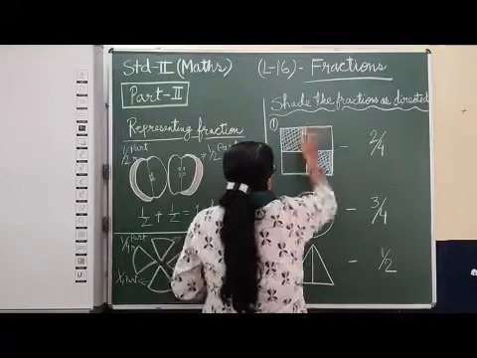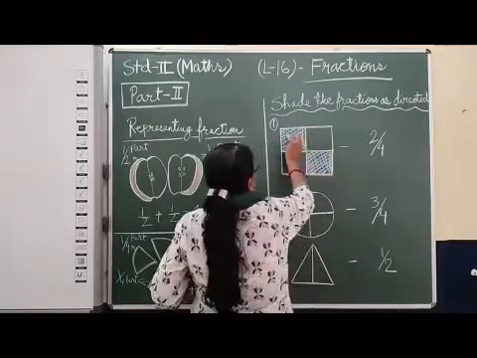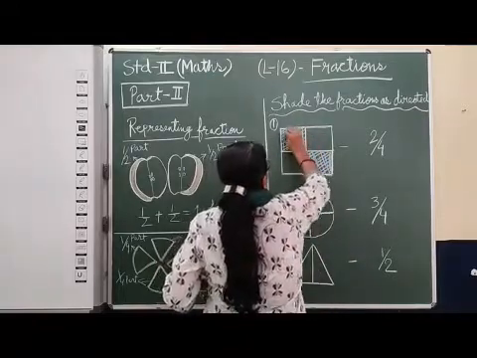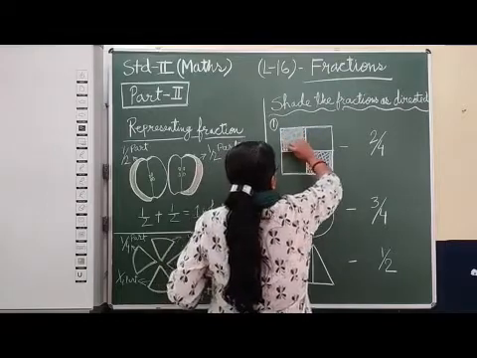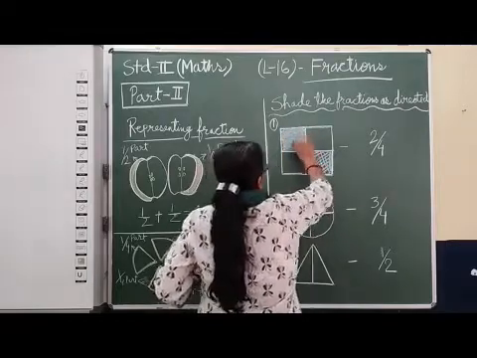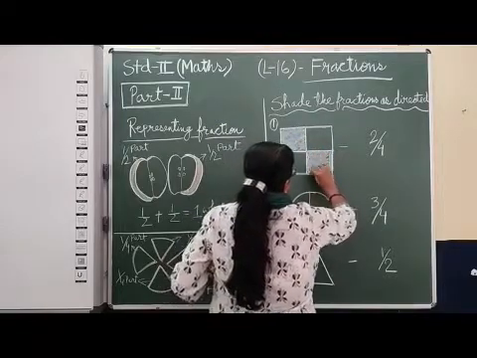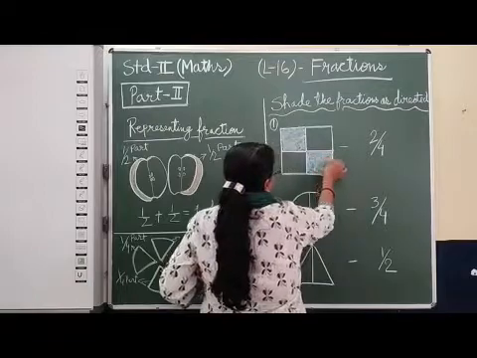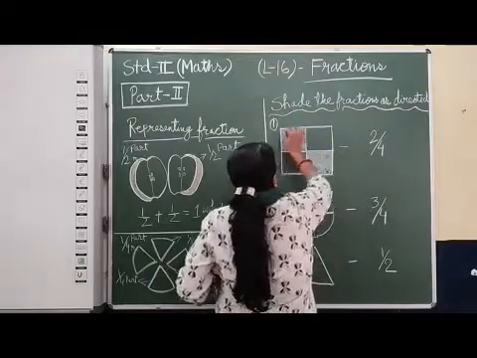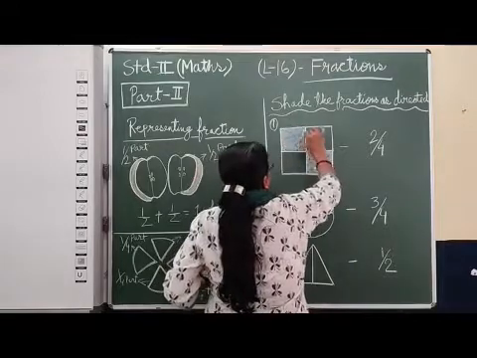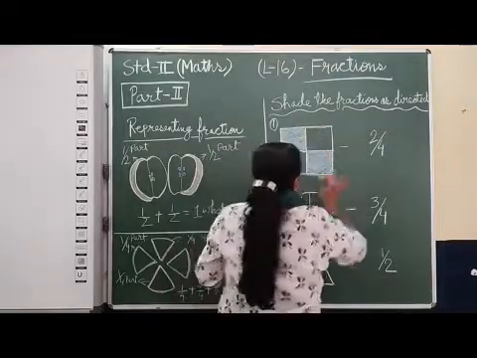Okay? Or you can do the whole part also. This way also you can do. Any way you can shade. This way also you can shade. Okay? So it is better you do it this way. With the help of a pencil also you can shade this way. The first way is also correct, and this one is also correct. Fine? So this is called shading.